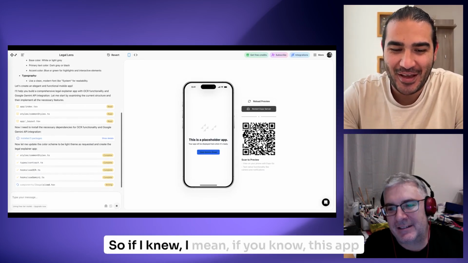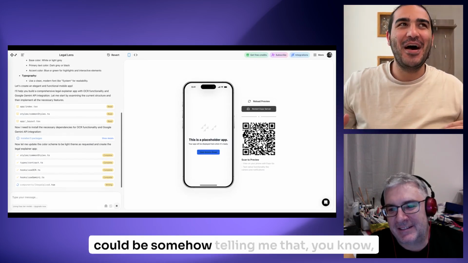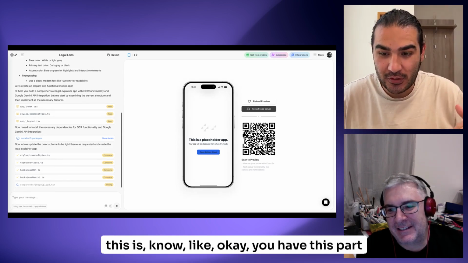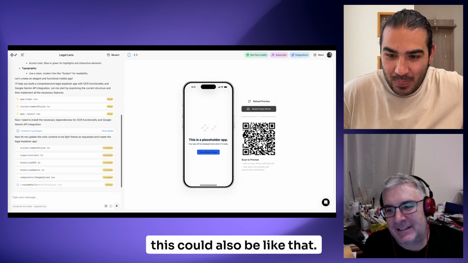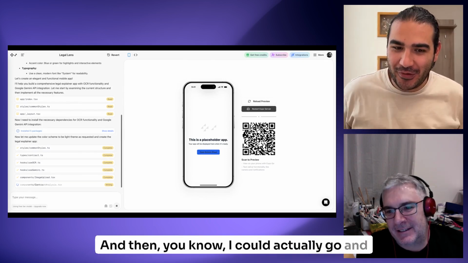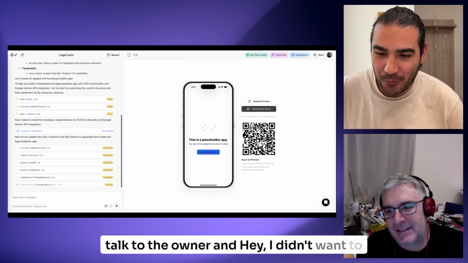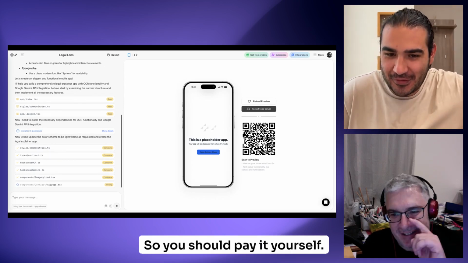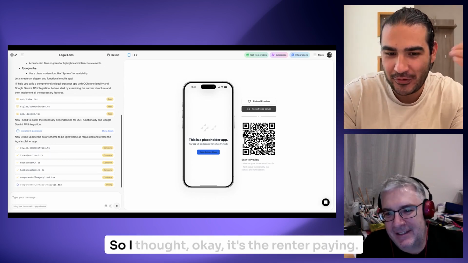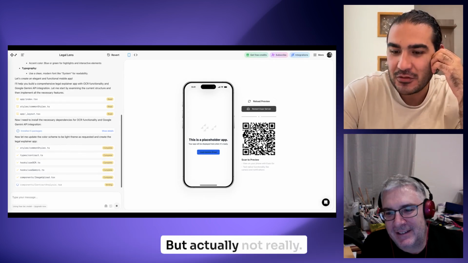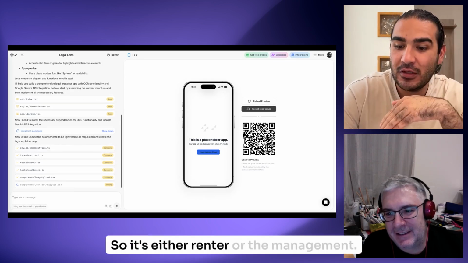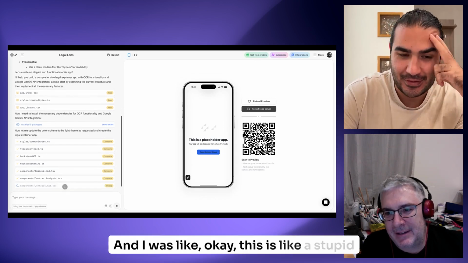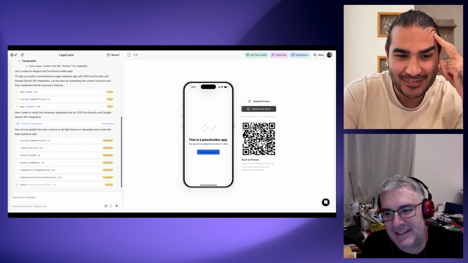So if this app could tell me, okay, you have this part, and this could also be different, I could actually go and talk to the owner, saying, hey, I don't want to pay this management fee, it's an extra fee on me, so you should pay it yourself. But I didn't know this point, so I thought the renter pays, but actually not really. And I was like, okay, this is a stupid thing from my side.